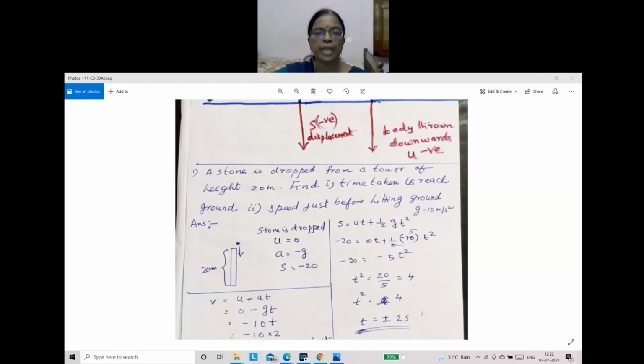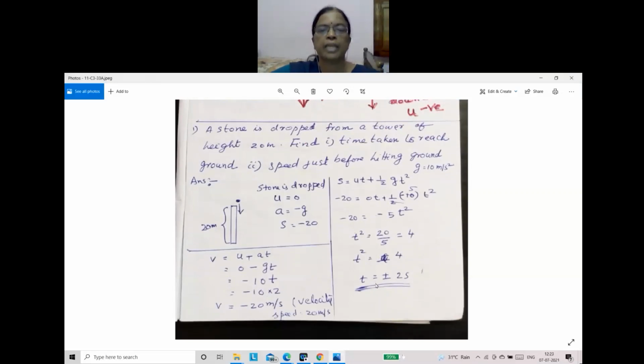So s equal to ut plus half at square. Just by seeing this you will be able to identify which formula we can use. u we know is 0, into t, plus half into g, g minus 10 is taken, into t square. Solving that we get minus 20 equal to minus 5t square. t square equal to 20 by 5, both are minus, equal to 4. Therefore t equal to plus or minus 2. As it is time, we take the positive value, plus 2.